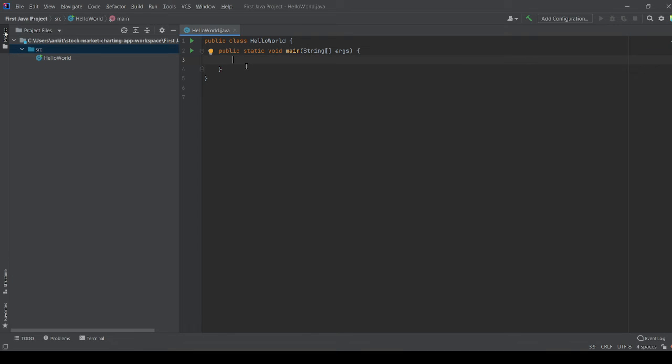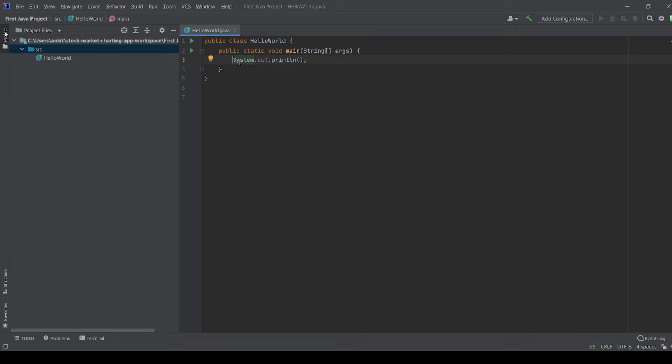So let's get back to our application, that is HelloWorld. Our problem was printing a simple Hello World message. In IntelliJ we write sout and then click Control plus space bar to get the suggestion. Here you can see it says it prints a string to System.out. When I click on this, it will automatically give me the statement that is used to print in Java.